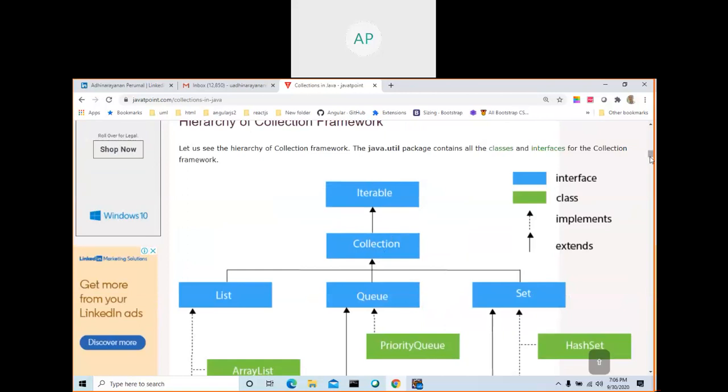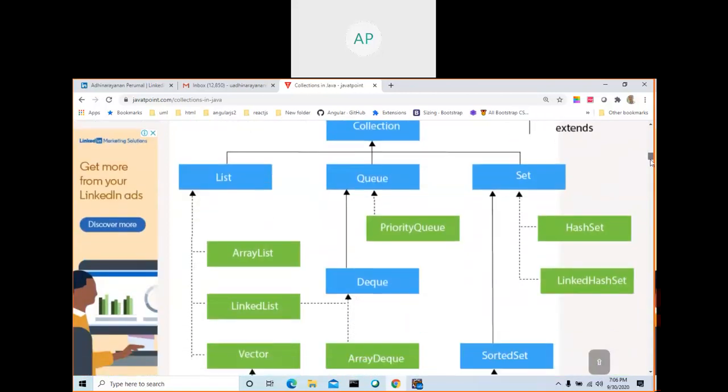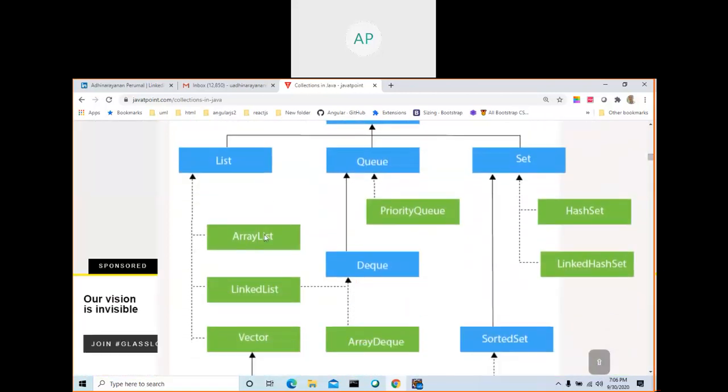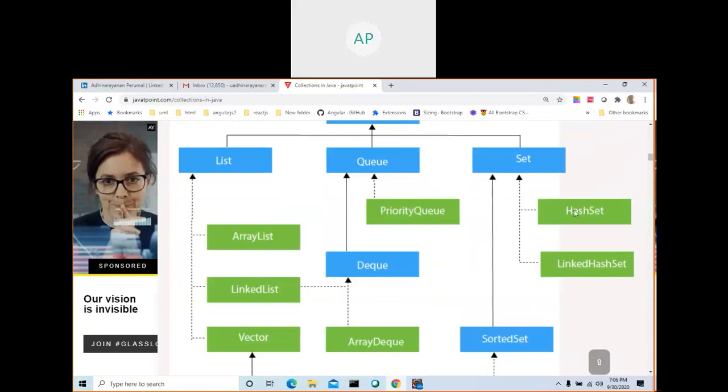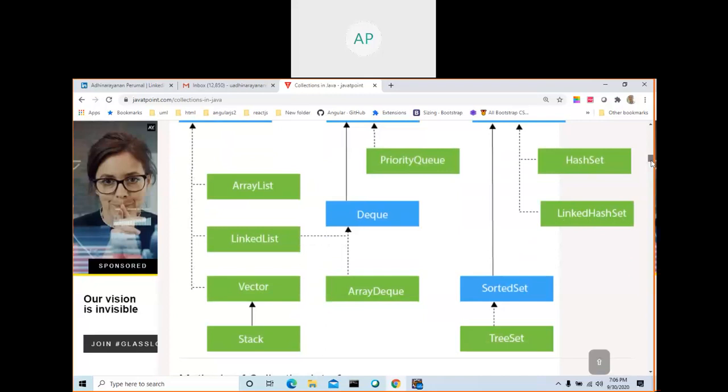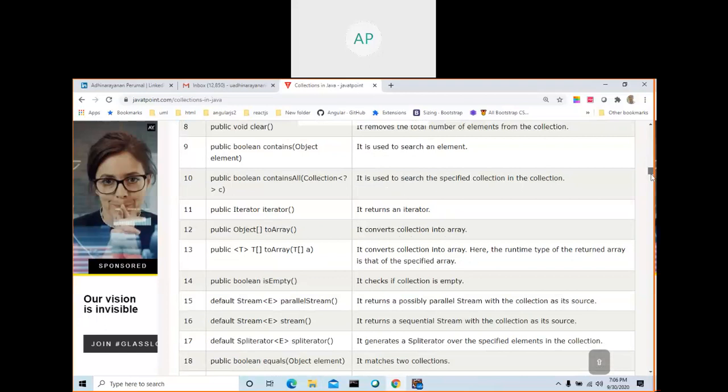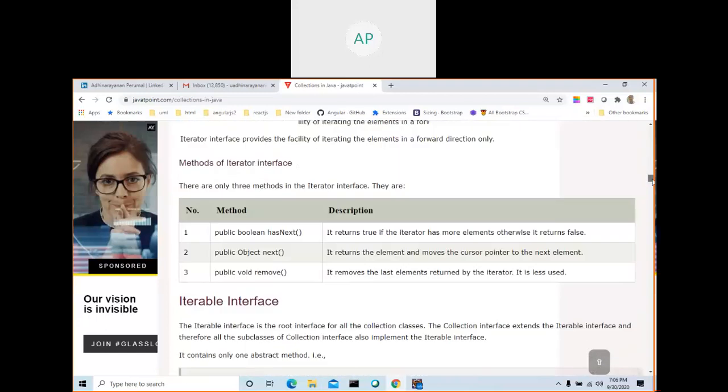So these are the main classes: ArrayList, PriorityQueue, HashSet, LinkedHashSet, ArrayDeque. Deque is an interface, ArrayDeque is a class, SortedSet. Then the main classes available: TreeSet, very important, TreeSet, ArrayList. These are classes available as part of the collection framework.